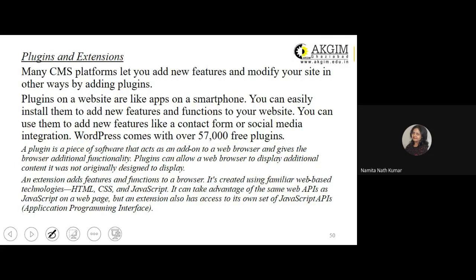Plugins can allow a web browser to display additional content it was not originally designed to display. An extension adds features and functions to a browser. It's created using familiar web-based technologies like your HTML, CSS, and JavaScript. It can take advantage of the same web APIs, which is application programming interface, as your JavaScript.